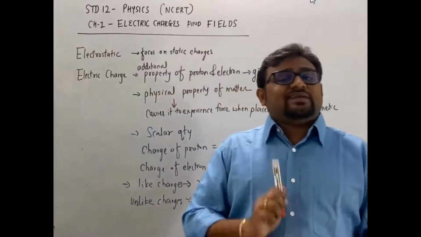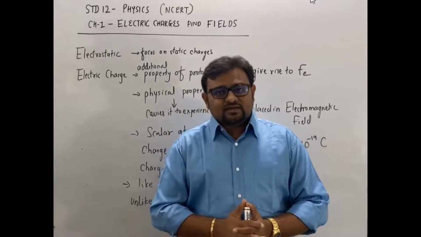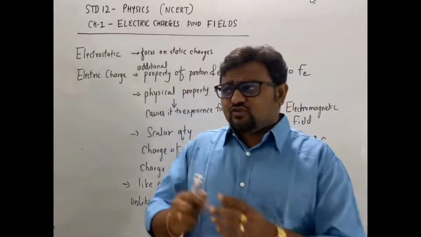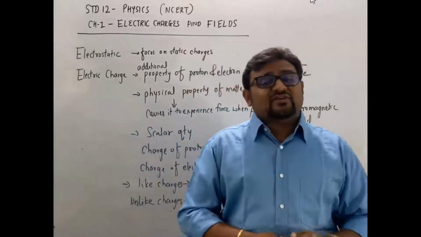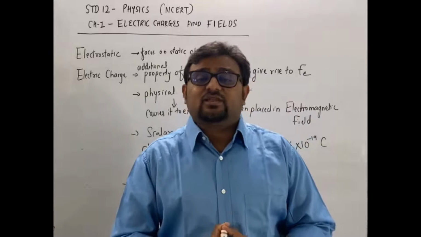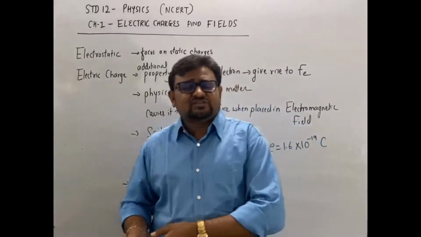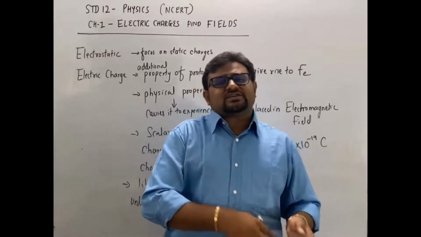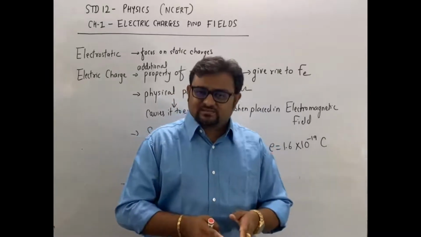Now remember, electric charge is a scalar quantity, right? It's not a vector quantity. The charge of proton is plus e, the charge of electron is minus e, and the value of e is 1.6 × 10^-19 coulomb. Magnitude-wise, the charge of electron is equal to the charge of proton; the only difference is that we take the charge of proton as positive and the charge of electron as negative.